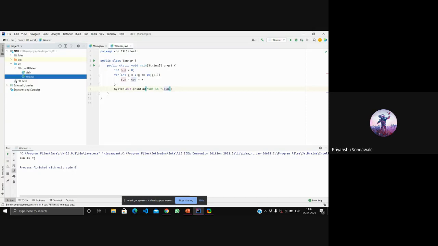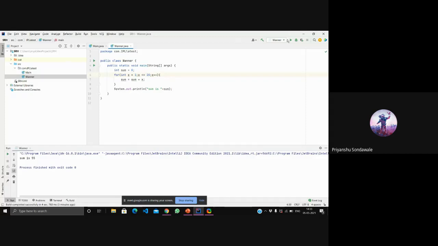So it performed 1 plus 2 plus 3 plus 4 plus 5 plus 6 plus 7 plus 8 plus 9 plus 10 equals 55. This was my simple for loop program. If you want me to change the value to 20, I'll add till 20.